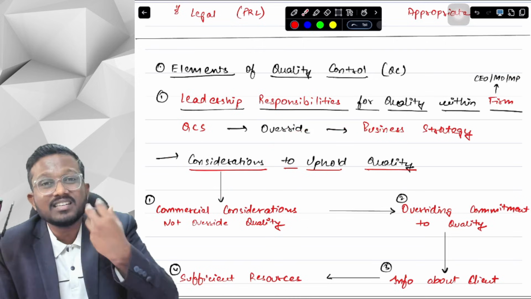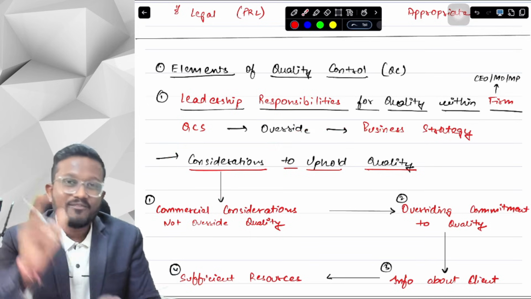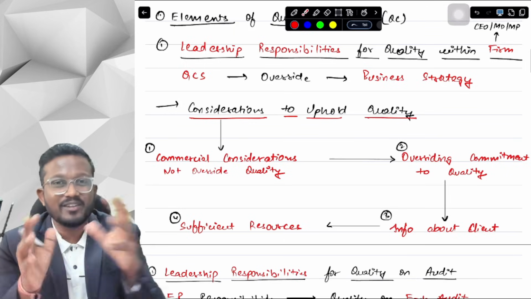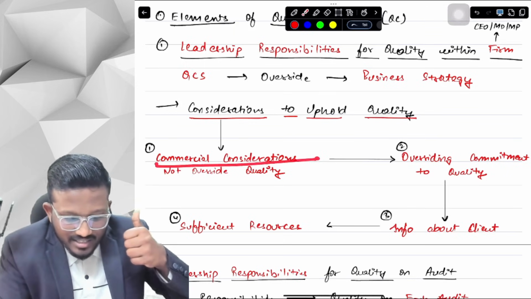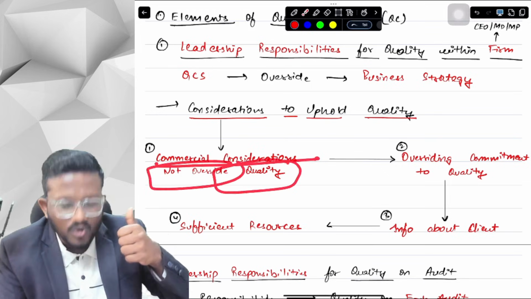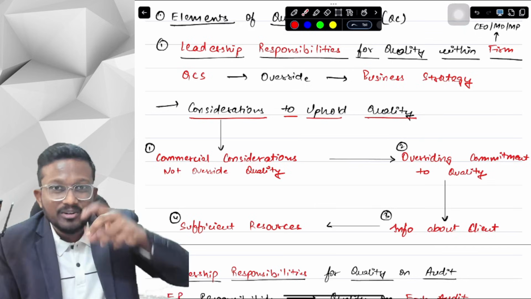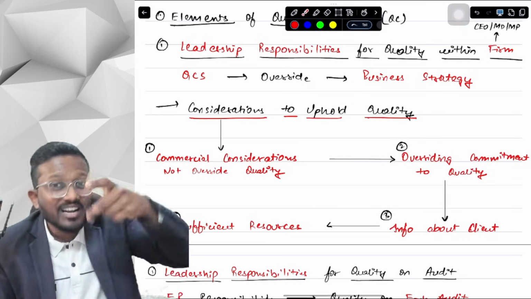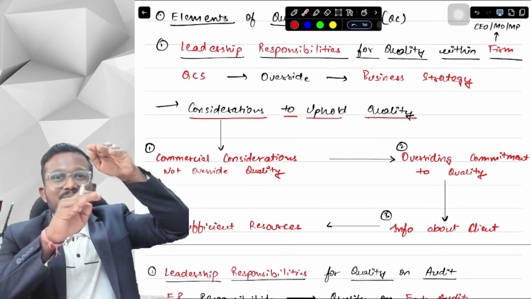What firm considers to uphold quality, or what firm considerations to uphold quality? The first two points are just in different words. First of all, the first point is commercial considerations should not override quality. Commercial considerations should not override quality means our commercial consideration is to earn profit, so our commercial consideration should not override quality. Quality should override commercial consideration.